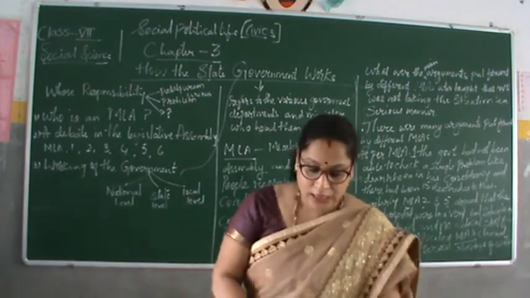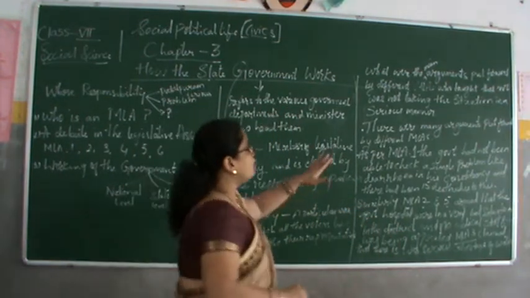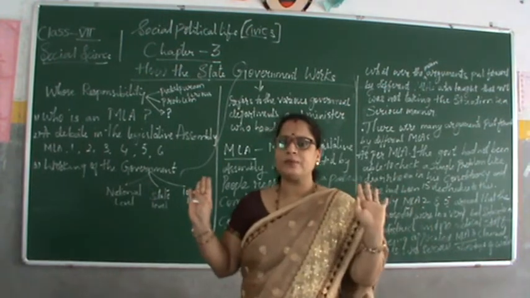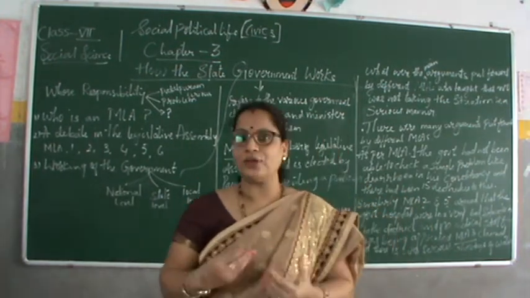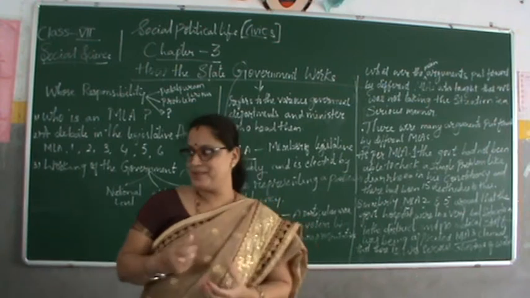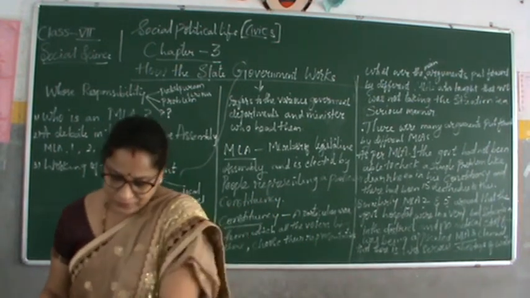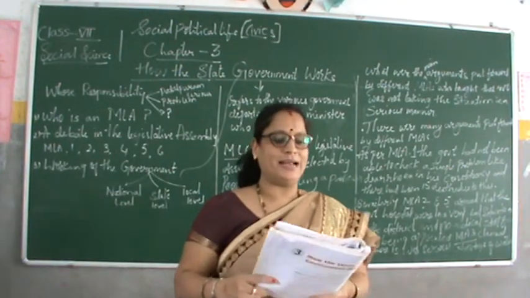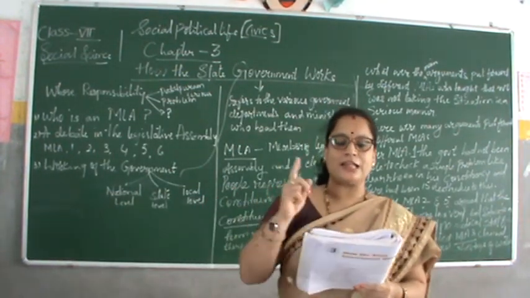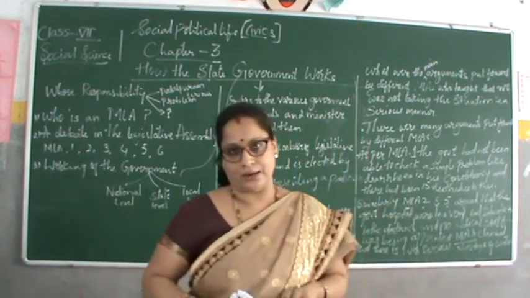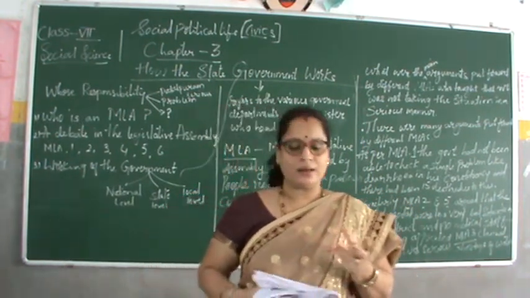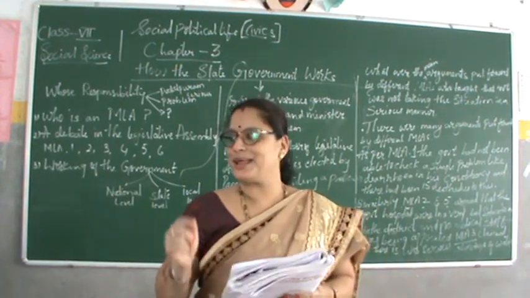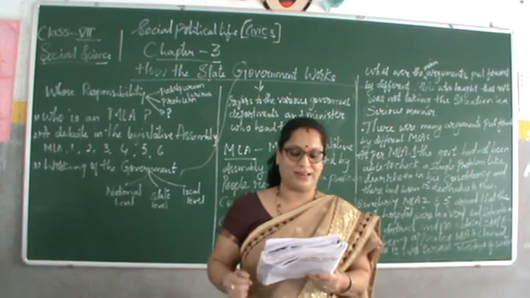Then we go to the working of the government. So this we have seen, what the MLA told. Apart from all this, what was the working of the government? How does the government work? The MLAs are together responsible for the working of the government. So who are responsible? The MLAs are together responsible for the working of the government.